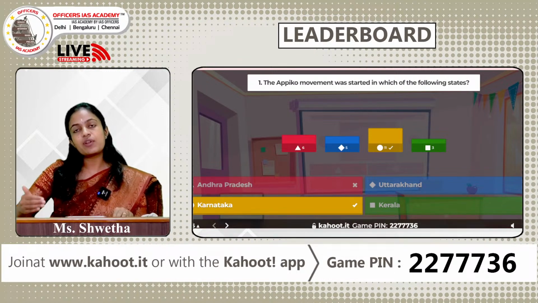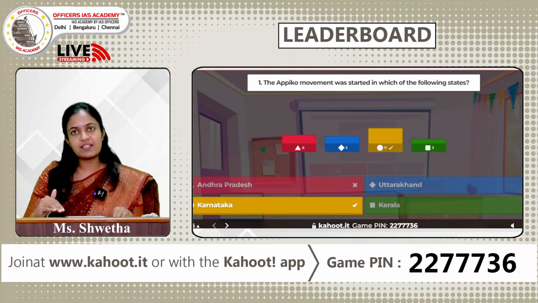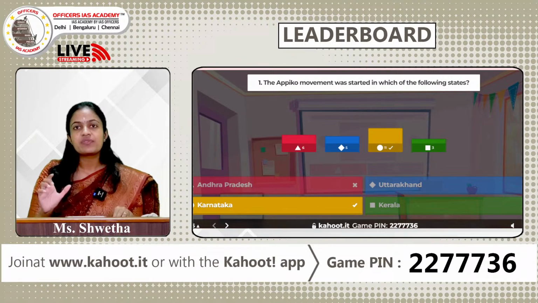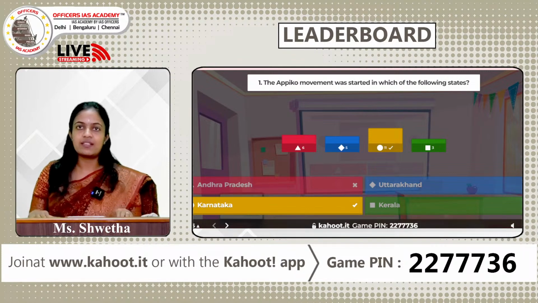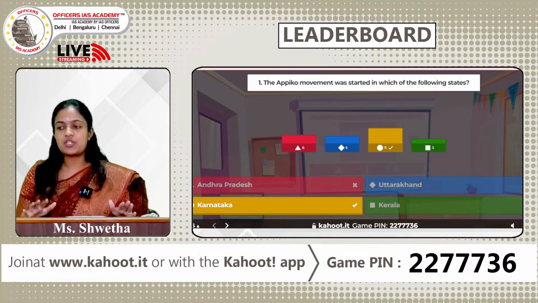Inspired by the Chipko movement, the people in Uttar Kannada district of Karnataka also undertook a similar movement to save their forests. This movement came to be known as the Apico movement. The word Apico is nothing but the local term in Kannada for hugging. So the Apico movement can be considered as the southern version of the Chipko movement.